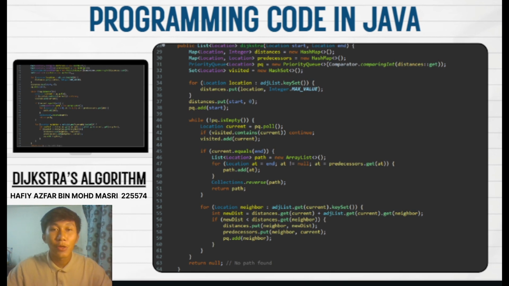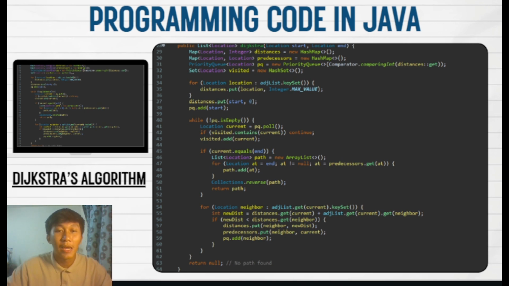Next, I will talk about the programming code in the Java language. For this presentation, I will only talk about the Dijkstra algorithm. So now let's look at the Java code. The algorithm starts by initializing a priority queue and a distance map. The priority queue helps us process nodes with the smallest distance first.